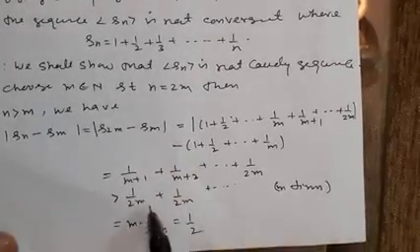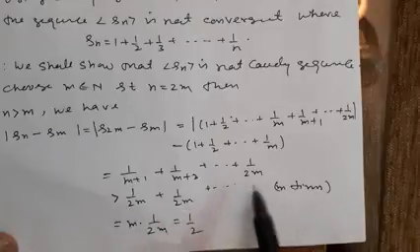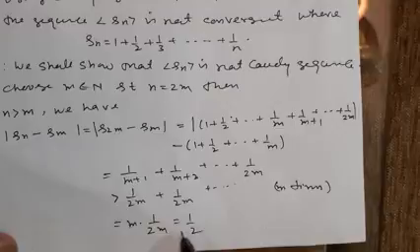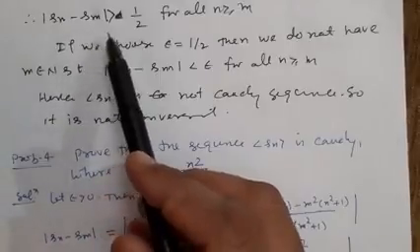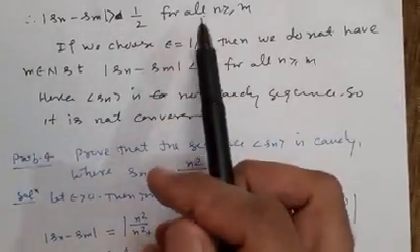And it will come here m times. So the sum of these terms m times will be m into 1 upon 2m, and this will be 1 by 2. Now Sn minus Sm is greater than 1 by 2 for all n greater than or equal to m.